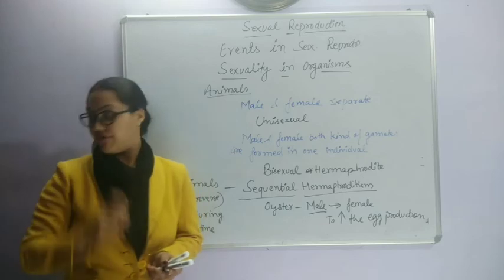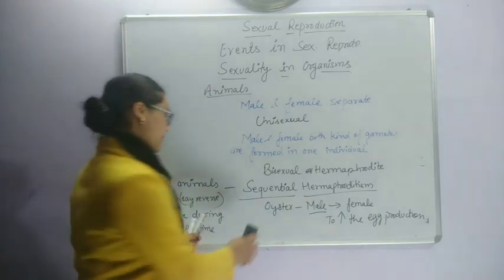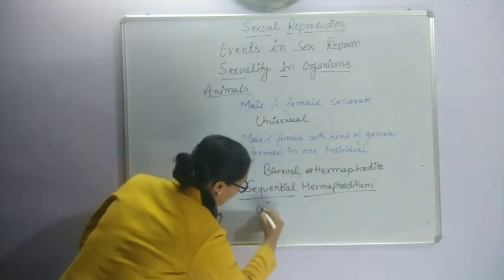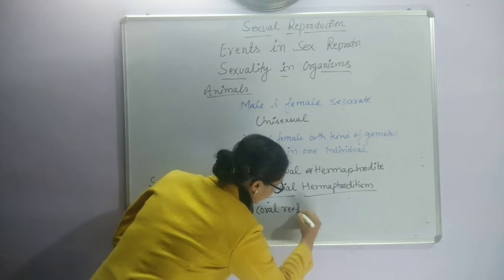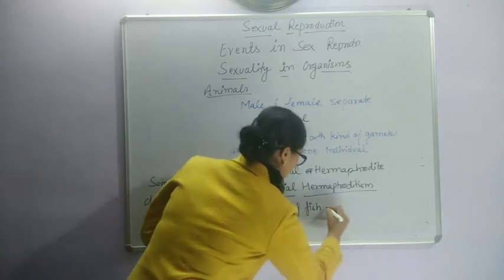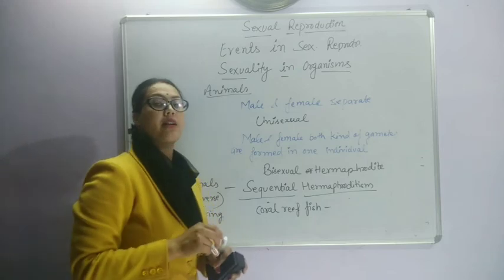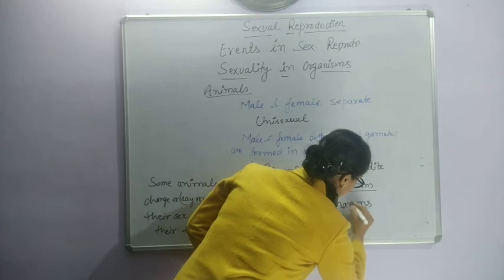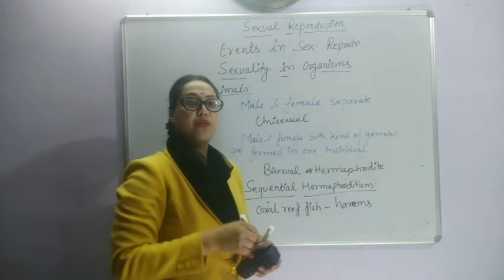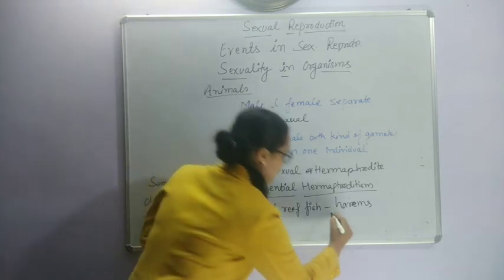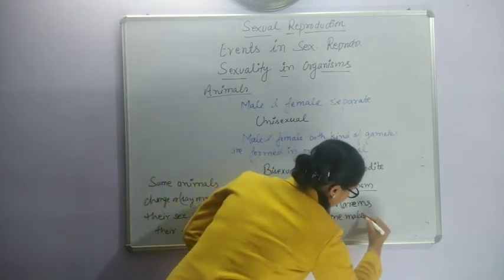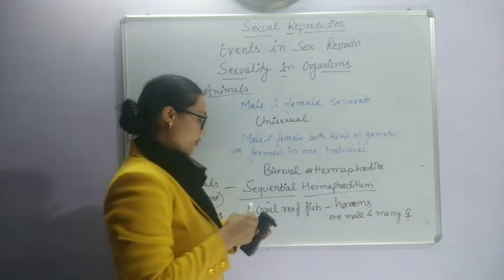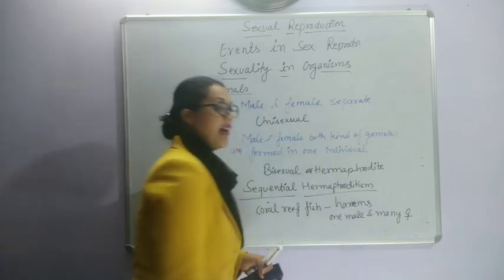Another example is a coral reef fish. These fish live in groups known as harems. In a harem there is one male and many females. So what happens if by chance this male dies?